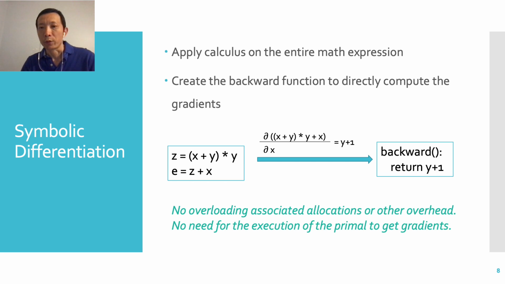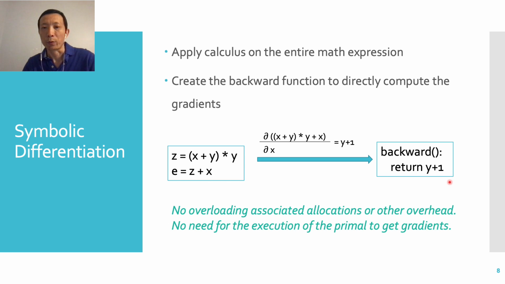There is another approach to differentiation, symbolic differentiation. For this codelet, for instance, this approach applies calculus on the entire math expression to directly compute the gradients symbolically. In this example, the result is y plus 1. We can then write the backward function as simple as a single return statement. No operator overloading or the extra memory allocations or time overhead. Moreover, unlike the algorithmic differentiation case, to get the gradients, there is no need to run the primal code anymore, because the gradients are calculated directly.